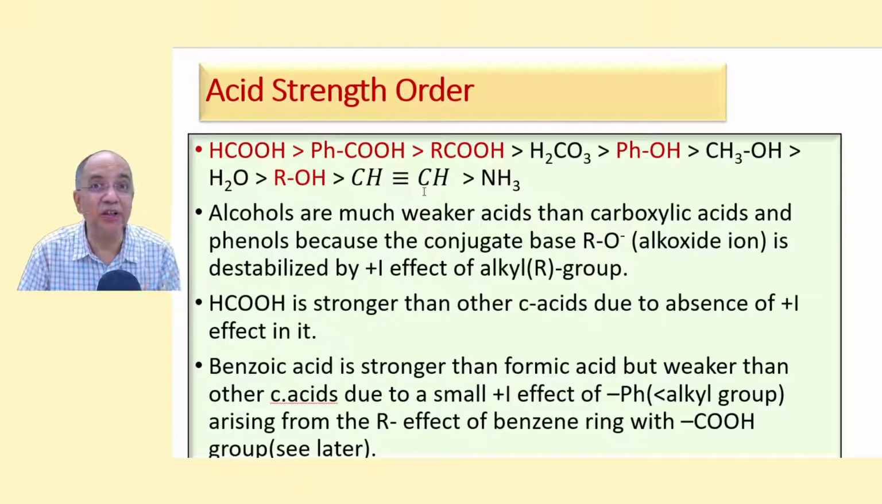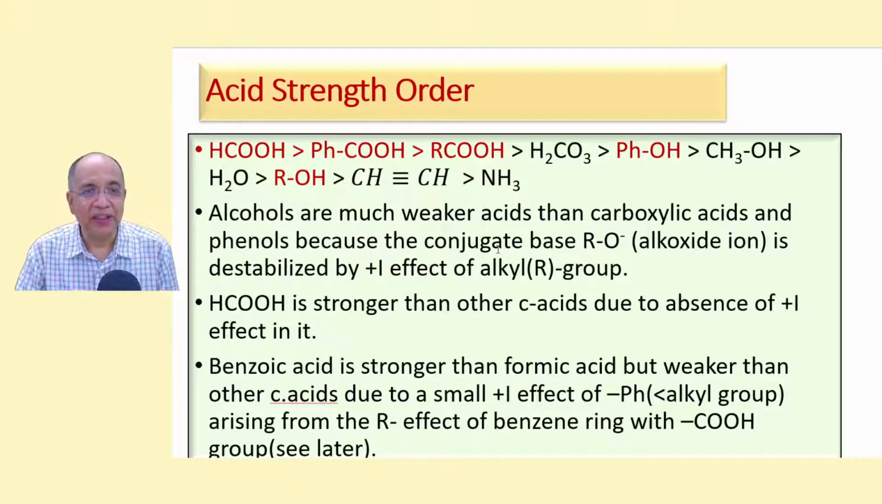I have not given here the pKa values. It goes on increasing. As the pKa value goes on increasing, acid strength goes on decreasing. After alcohol, you get alkyne, acetylene, this sp hybridized hydrogen, or alkyne acidic hydrogen. And then finally comes ammonia. pKa is 38. Do you remember?